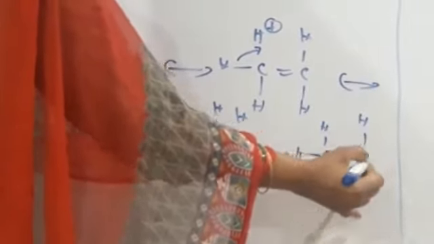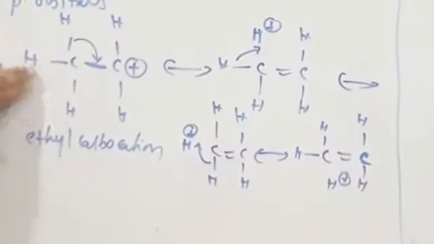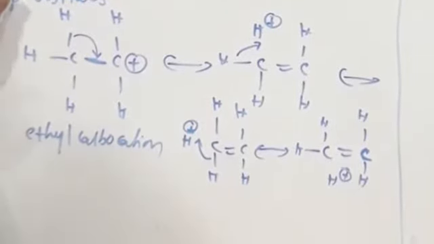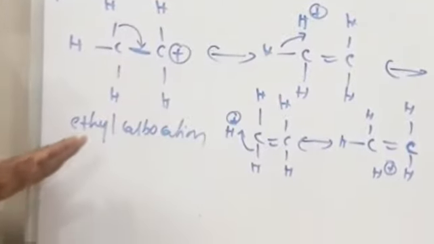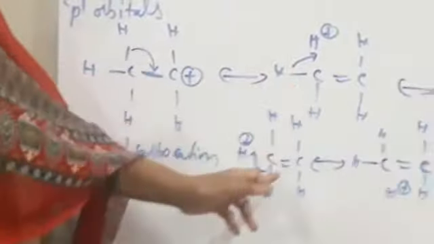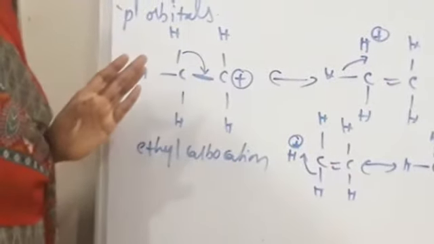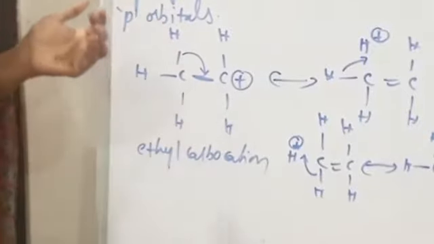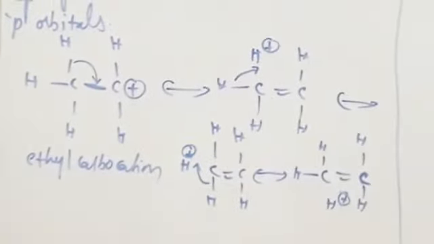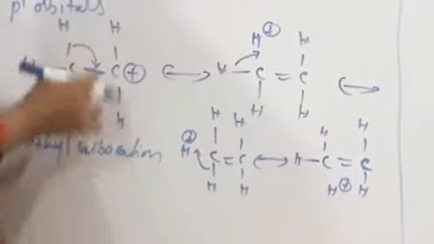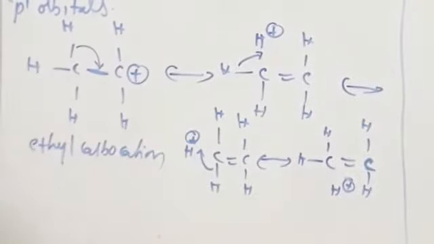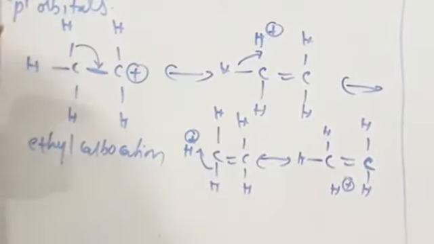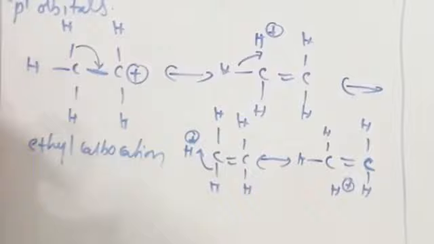So the ethyl carbocation gets stabilized with these resonating structures. All these are resonating structures which show hyperconjugation. What is hyperconjugation? Displacement of sigma electrons through these different resonating structures. So resonance stabilizes the carbocation.